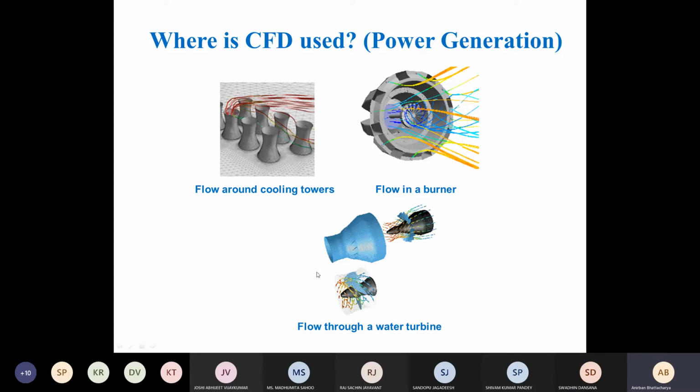Water turbines. So a lot of areas are there where CFD is being used to improve the design so that we can increase the efficiency. Remember, if we can increase the efficiency by even 1%, that is a huge saving of the running cost, because these things are run at such a large scale. That's why even incremental increases in efficiency are very important.